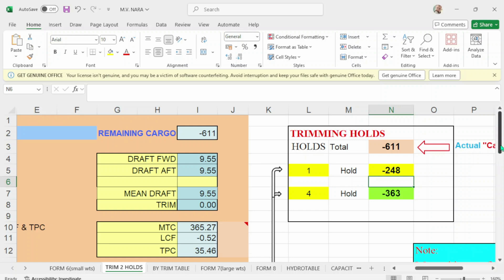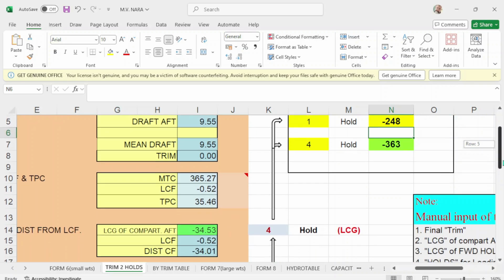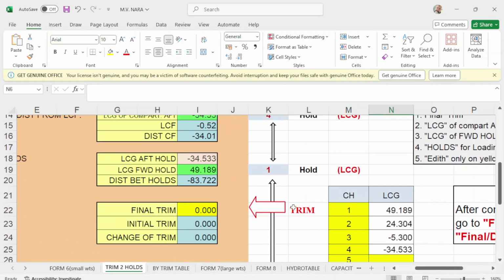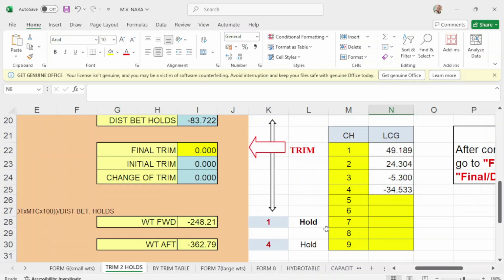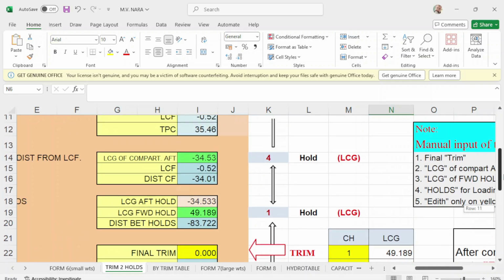Okay, so instead of fuel, I just use the cargo hold. So in cargo hold number 1, you take out 248, and cargo hold 4, for example, you take out 663. I used 1 and 4 as for taking out cargo or fuel, whatever. Then I should arrive in San Fernando even keel, no trim. And how much would I take out in hold number 1? So I take out hold number 1 is 248. So I put here negative 248.